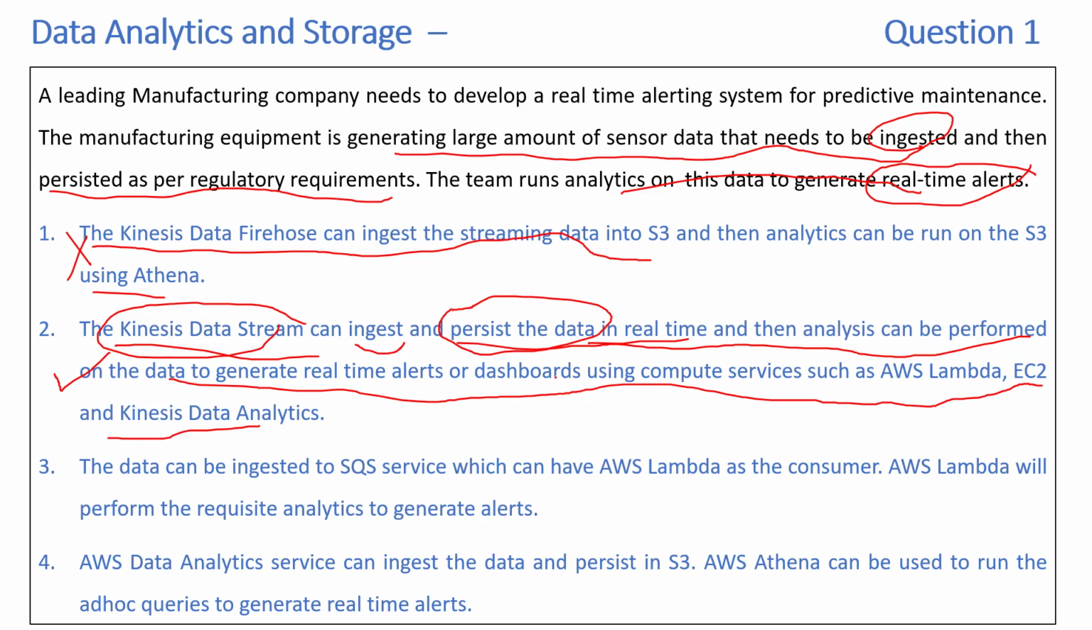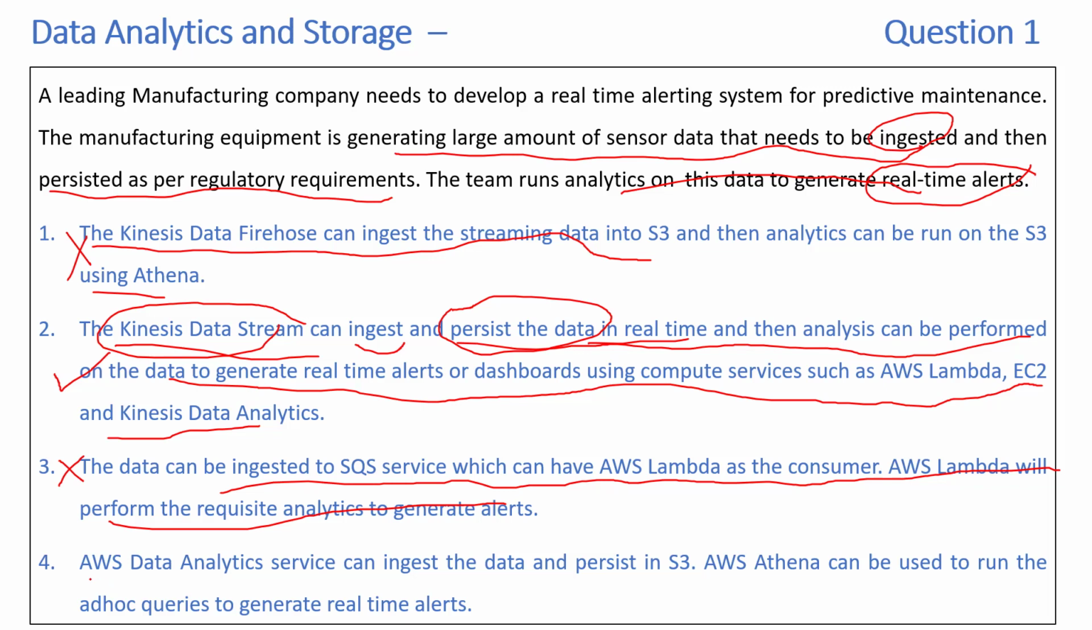Now let's take a look at the third one. The data can be ingested into an SQS queue service, which can have AWS Lambda as the consumer. AWS Lambda will perform the requisite analytics to generate alerts. Yes, AWS Lambda can perform the analytics, but SQS is a queue service, not really meant to ingest a large amount of data from sensors, etc. So that's not the use case for SQS. So this is definitely not correct.